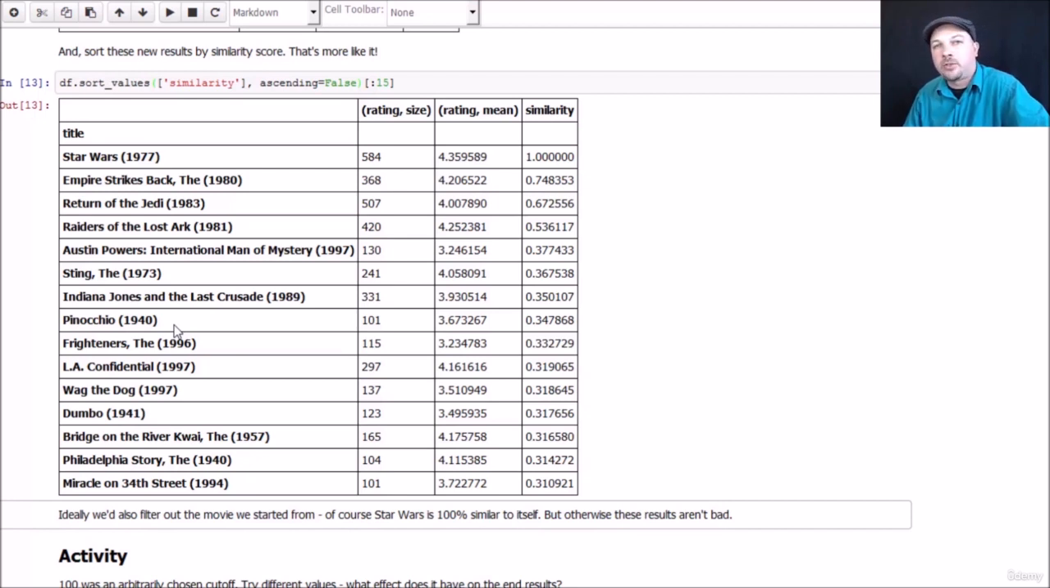So let's move on and actually do full-blown item-based collaborative filtering where we recommend movies to people using a more complete system. We'll do that next.